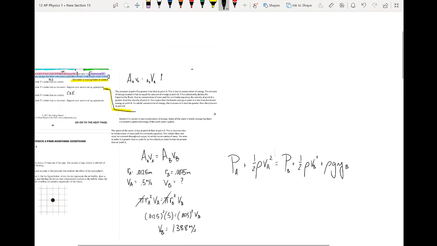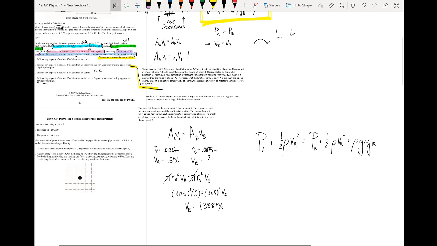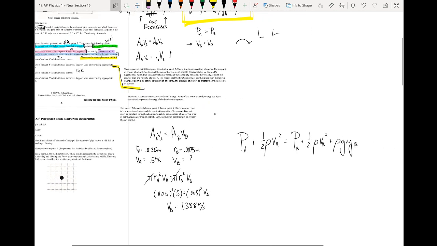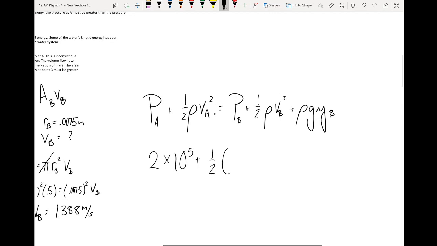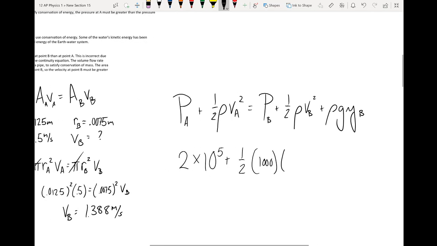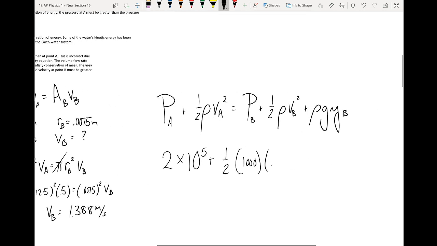So we can, again, plug in what we know. So we know the pressure at A is 2 times 10 to the 5th pascals plus 1/2 times, so this has a density of 1,000 kilograms per meters cubed, and the velocity is 0.5 at A.